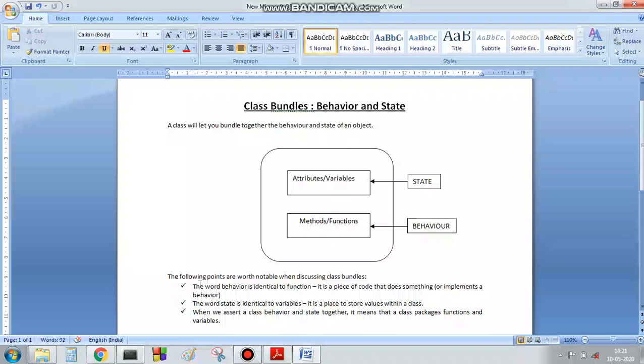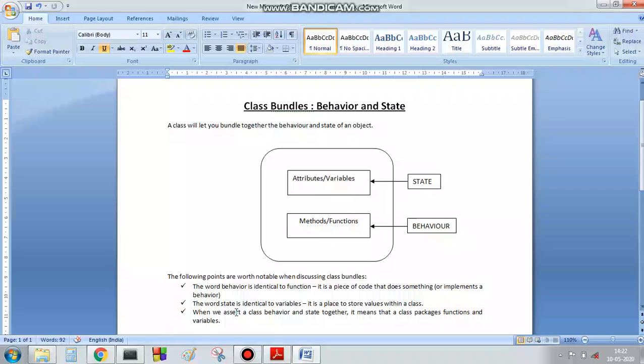What is written here? The word behavior is identical to function. That means the behavior is nothing but the function. These are synonyms, synonyms in terms of OOPS concept. So what is a function? A function is a piece of code that does something. That means you are implementing a behavior. The word state is identical to variable. That means what is a variable? It is a place to store certain values within a class.